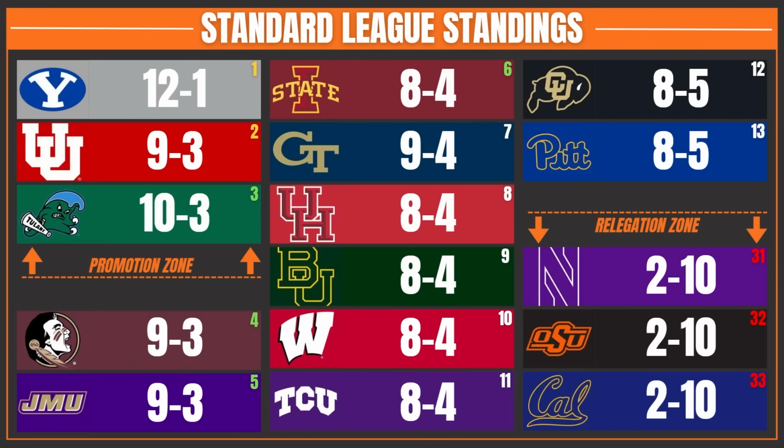That's BYU and Utah. Tulane just misses the cut, and that's because they're ranked lower in the CFP poll compared to Utah. Even though they won their conference, they won the ACC. They're still competing for that promotion spot, however. Them, Florida State, James Madison, another original group of 5 team, and Iowa State. And yeah, like I said, the 3 relegating teams all went 2-10. Northwestern, Oklahoma State, and California going down to the National League.